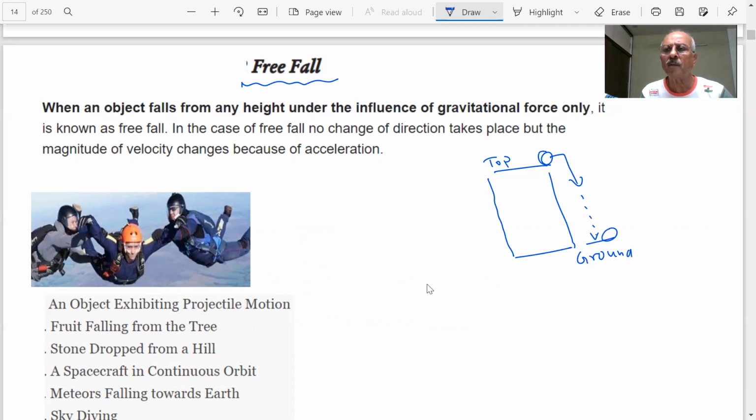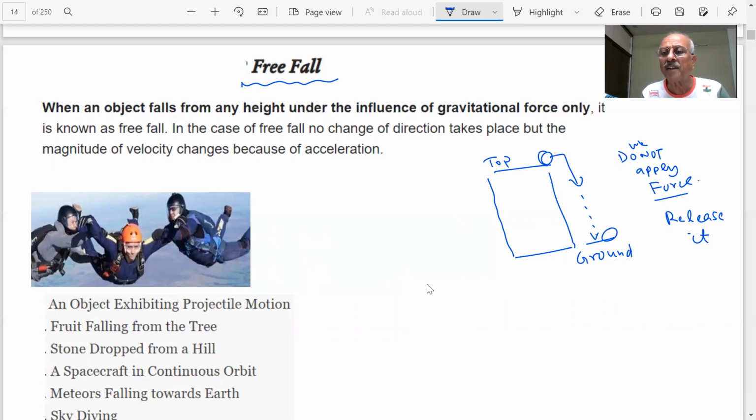You have studied in the chapter of motion that whenever anything has to move, you have to apply a force on it. Some force has to be applied. Without a force, an object cannot move if it is at rest. Now, here I am not applying any force. We just release it. But the stone is traveling downwards.